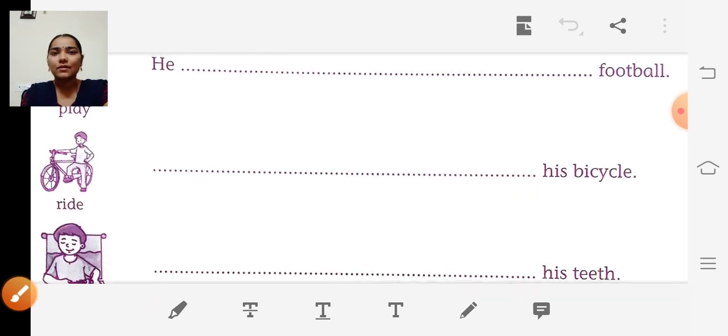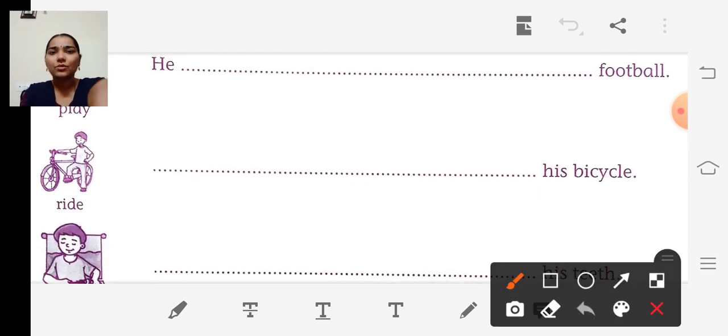So next one. Here is one boy having a cycle, isn't it? And they have given the clue word "ride". Using this word we are going to answer.